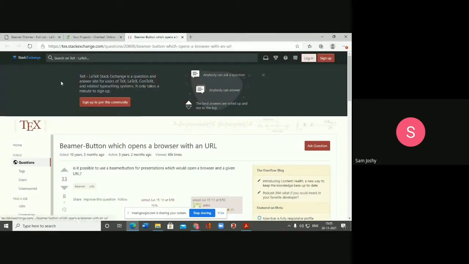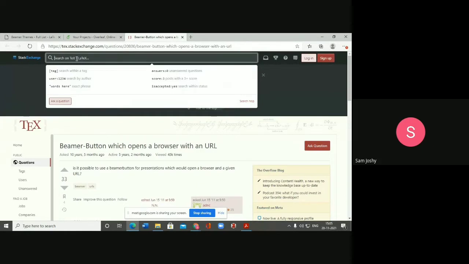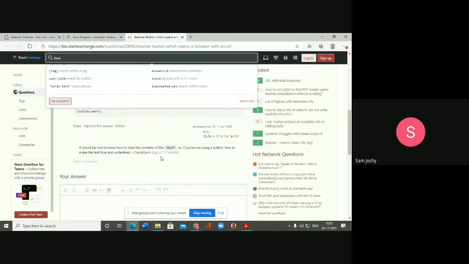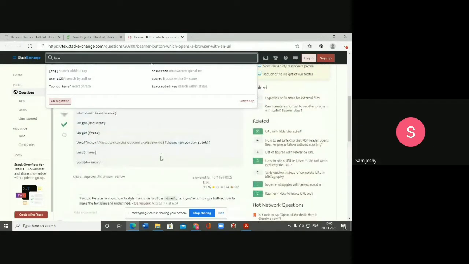Here it's called Stack Exchange. I can see here, search on text. I can see here how to start with something. I can put my queries in the search box and I can find those solutions from many experts around the world. So the main thing we have to understand while doing LaTeX is that we are not alone. We are supported by experts all over the world.